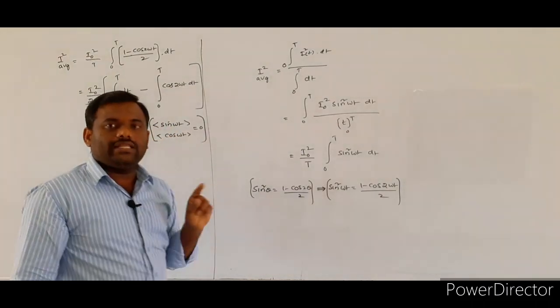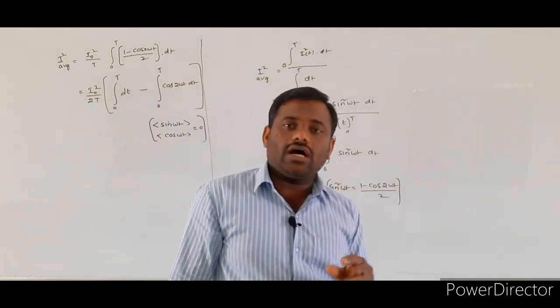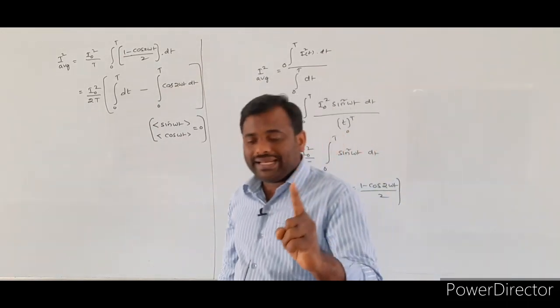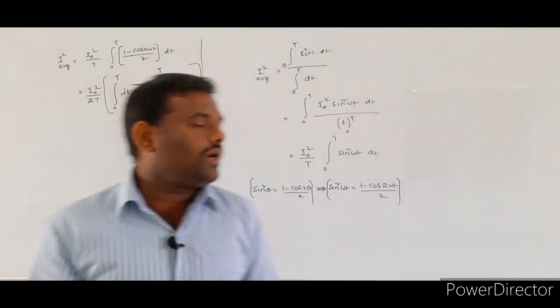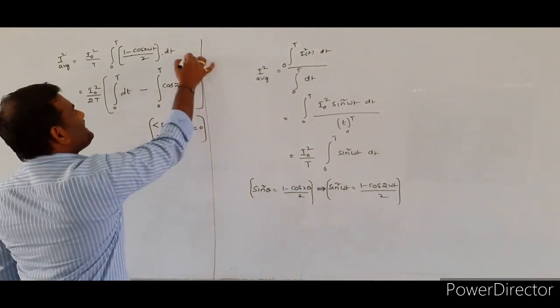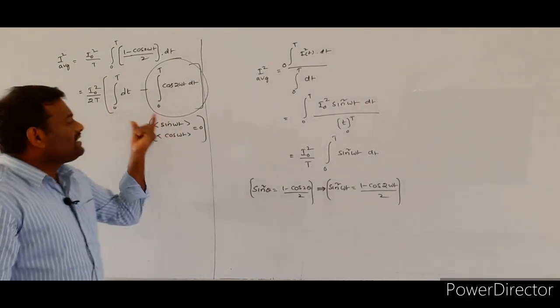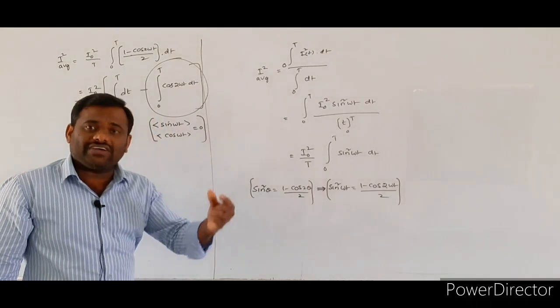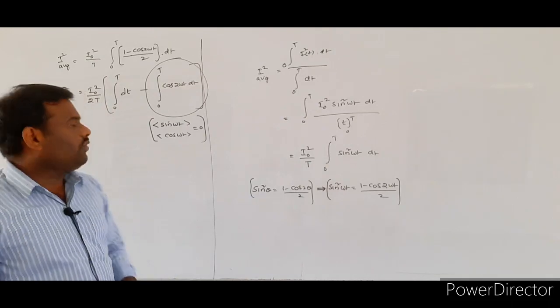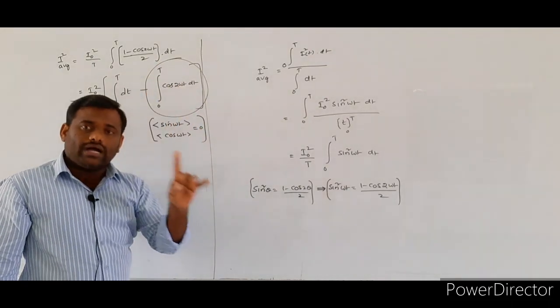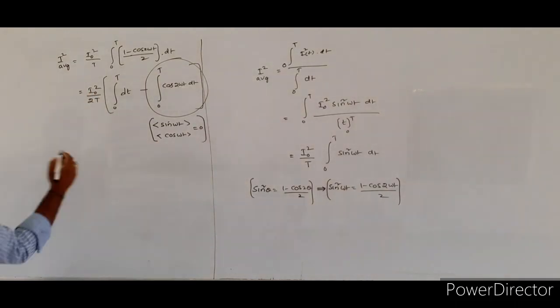So this complete term value is equal to 0, because the average value of either sine or cosine function is 0. That's why this integral part is equal to 0.